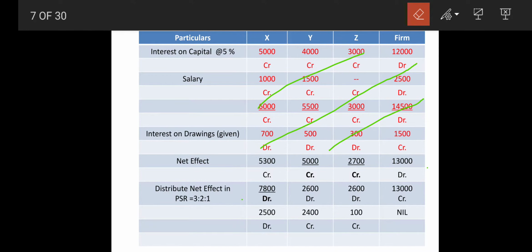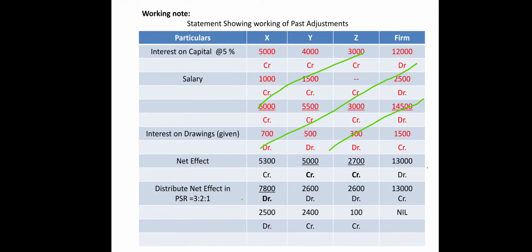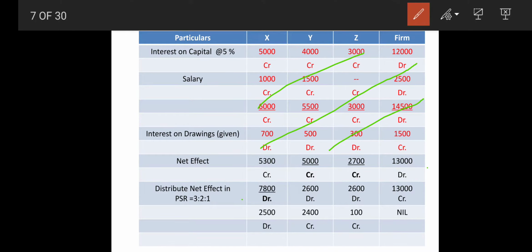Now we are going to highlight the basic thing, that is your sign, right? So in all this we have put down the sign of debit, debit, debit. Why? Because this 13,000 debit I am distributing, while at the same time 13,000 credit will nullify, right?